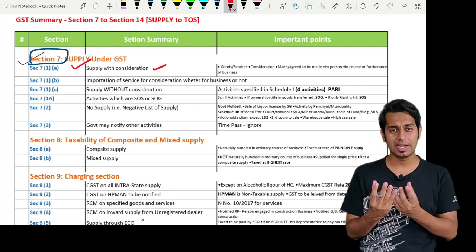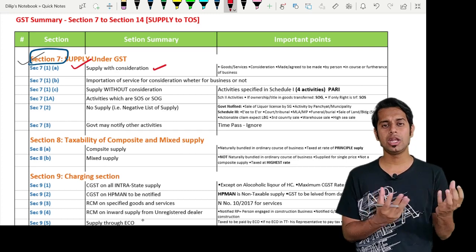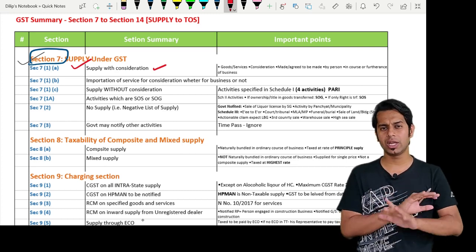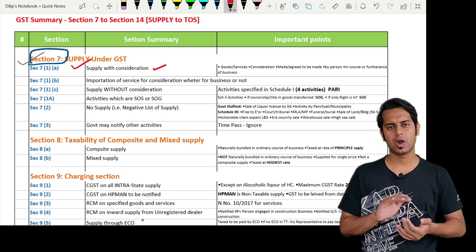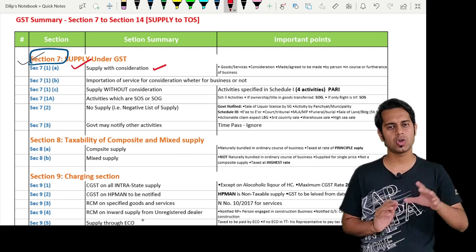Please note, if there is a transaction only in money or only in purchase and sale of security, it will not be treated as supply. It will not be treated as services or goods.